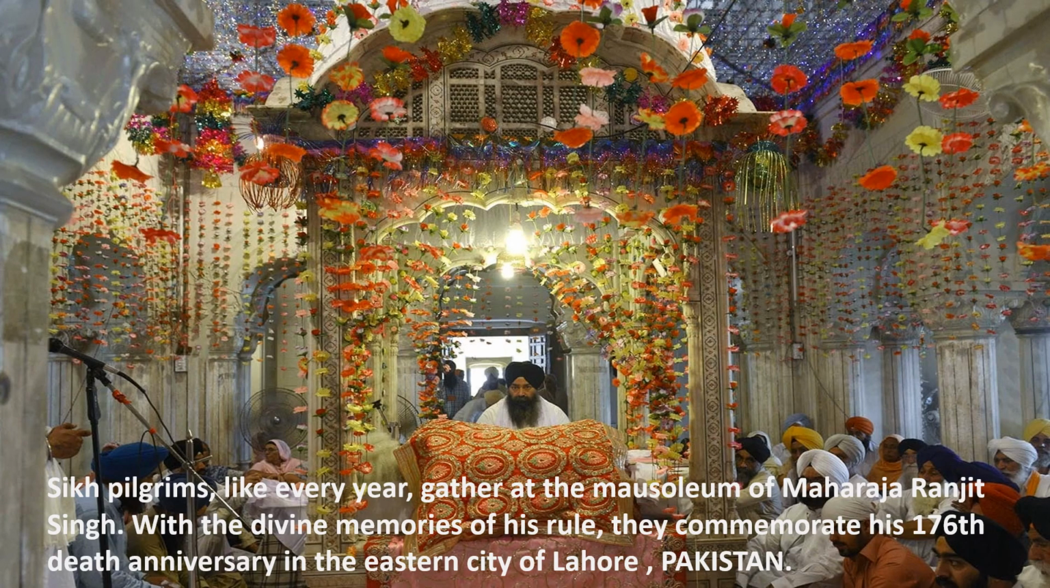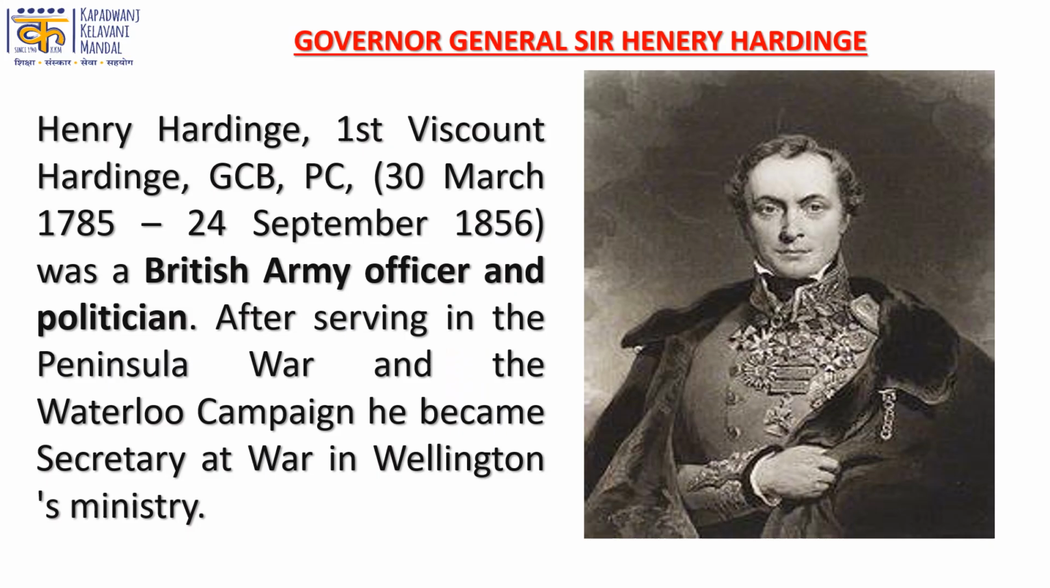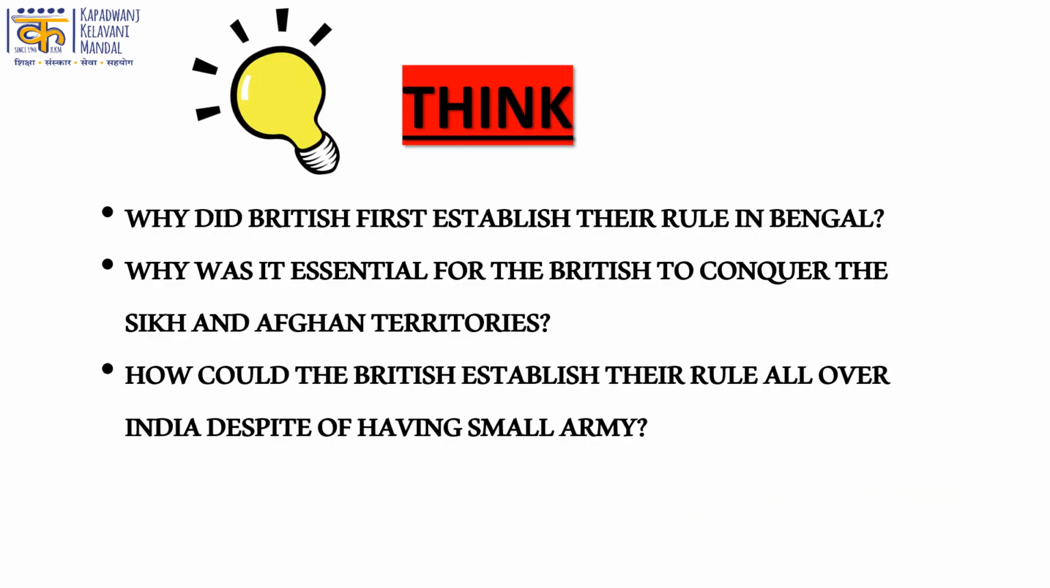After the death of Maharaja Ranjit Singh, Punjab suffered anarchy. Governor General Sir Henry Hardinge came to India and brought the Sikh rule completely under the British rule, with a policy of interference and annexation. Think and answer the following questions.